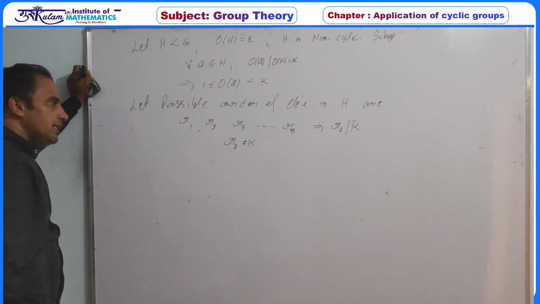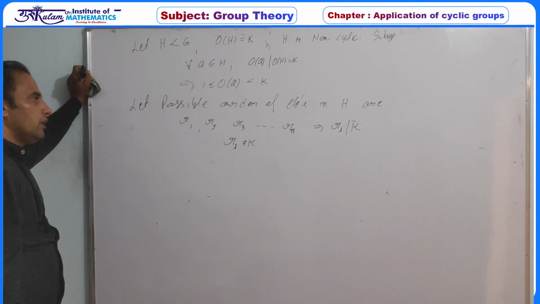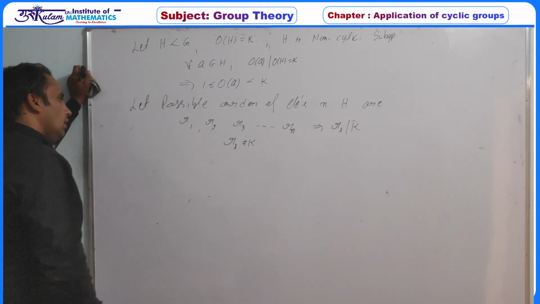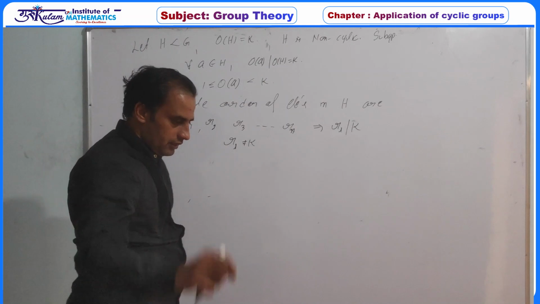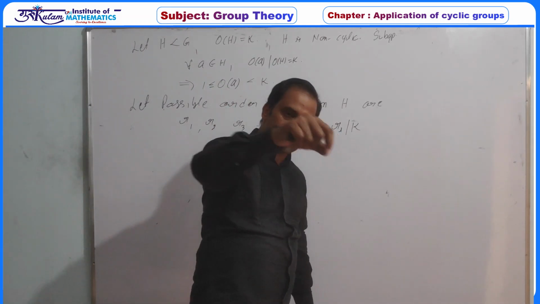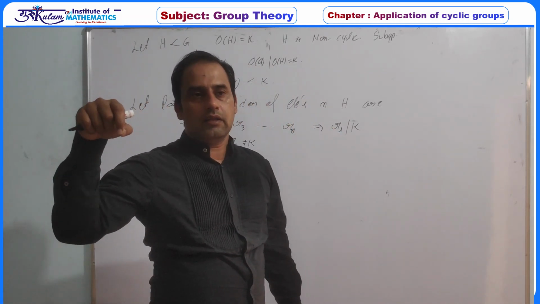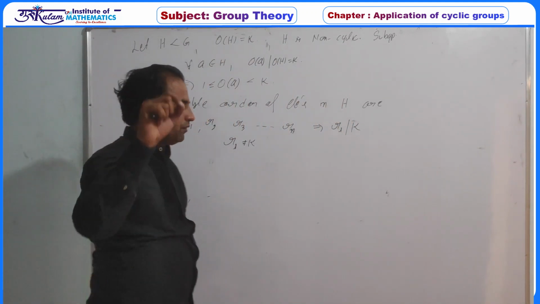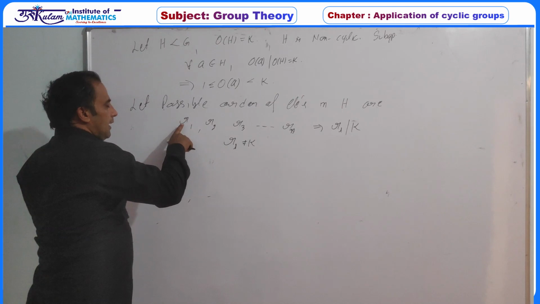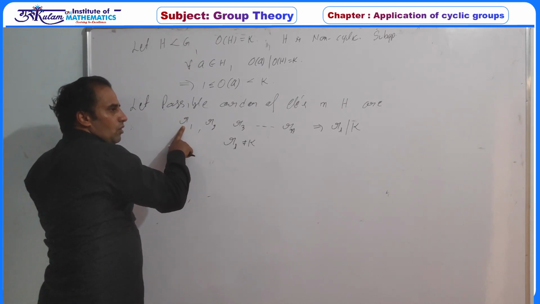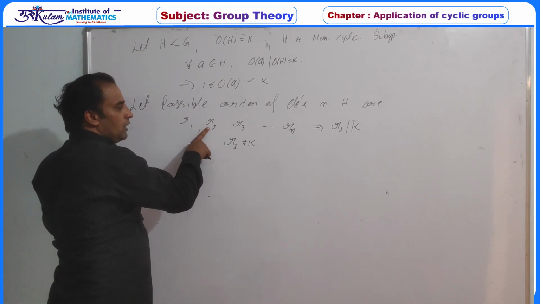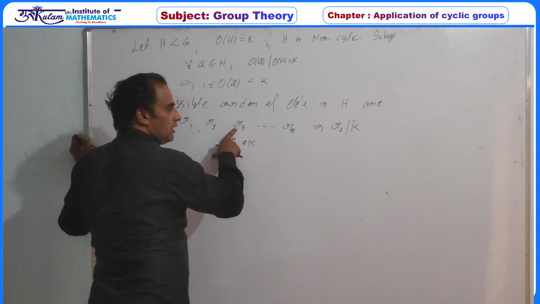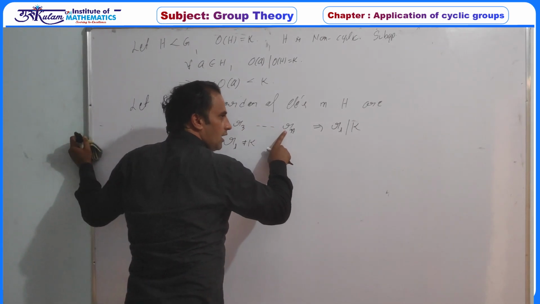Each Ri divides K and Ri is not equal to K. And we have already proved that if G is a group and it has an element of order K, then it must have at least phi(K) elements of order K. So with that property, H has an element of order R1, H has an element of order R2, H has an element of order R3, and H has an element of order Rn.